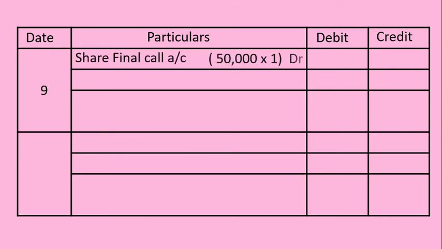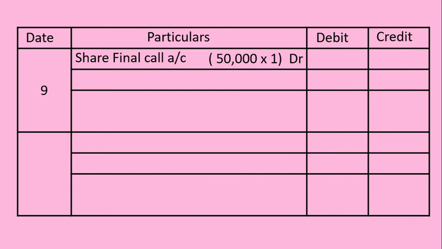Now moving on to the second call. Due entry first: share final call account is debited with 50,000 into 1 rupee. That is the balance amount which is receivable. Application stage, allotment stage, first call stage: if we add up the per share values, we will get 9 rupees. Face value is 10 rupees.